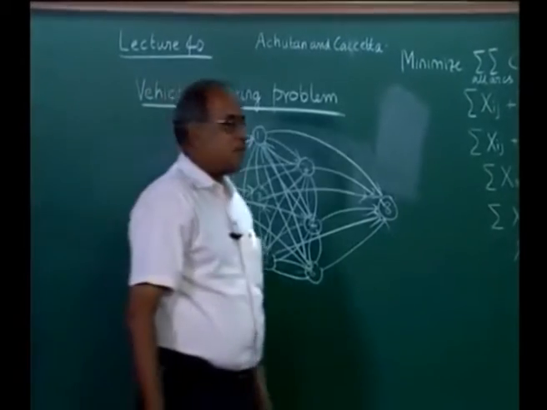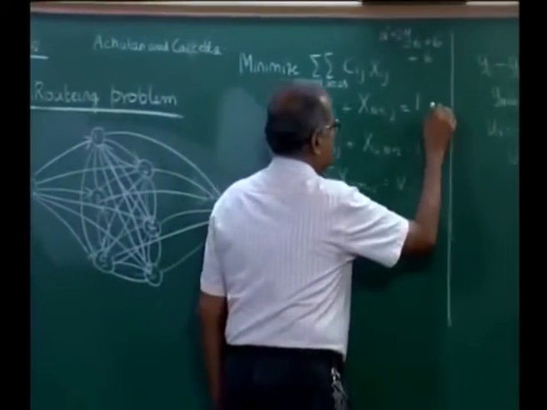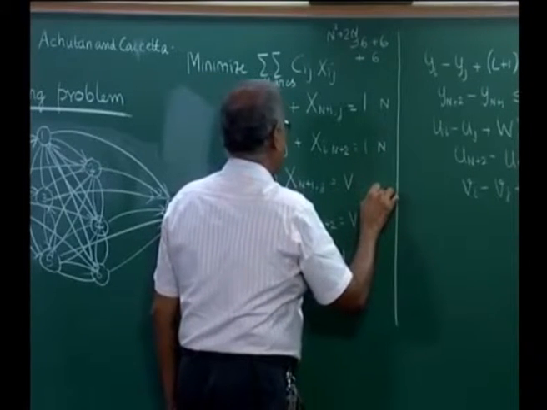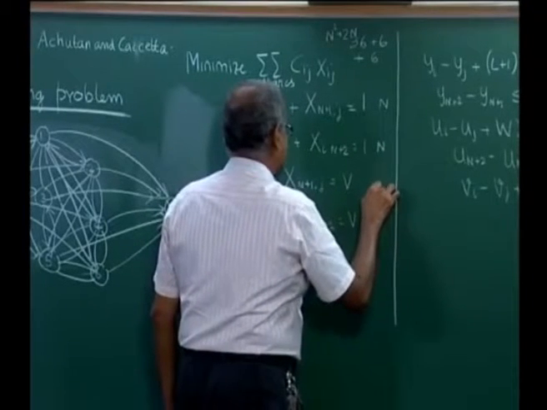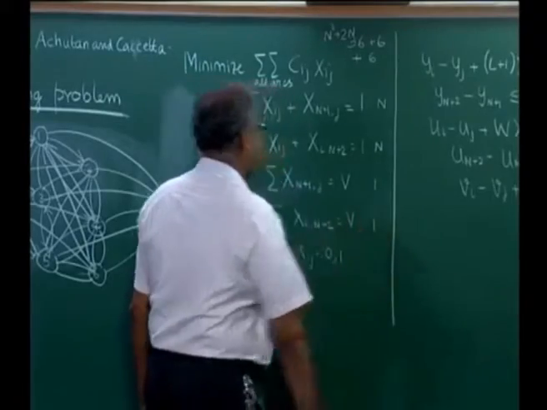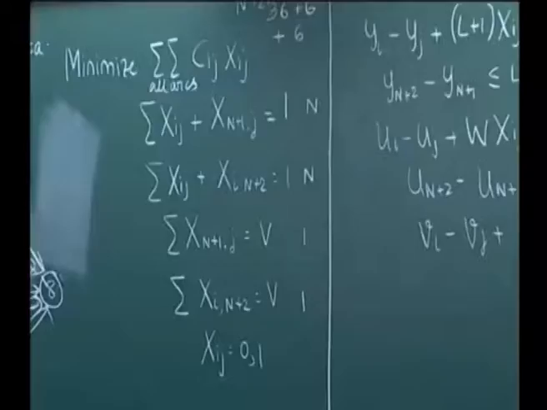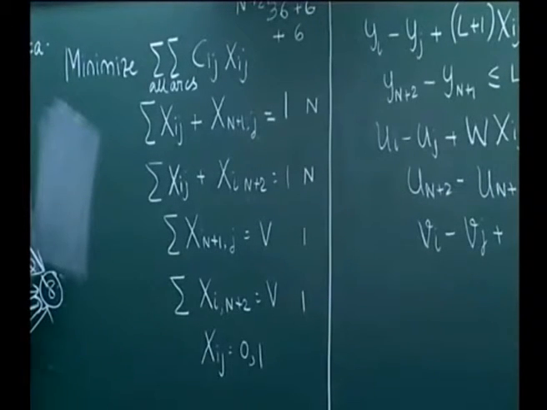The number of constraints, this will be n constraints, this will be n constraints, this will be 1 constraint and this will be 1 constraint. So we will have 2n plus 2 constraints. So this will have n square plus 2n variables and 2n plus 2 constraints, and you can solve it as a binary IP to get the solution to this particular problem.